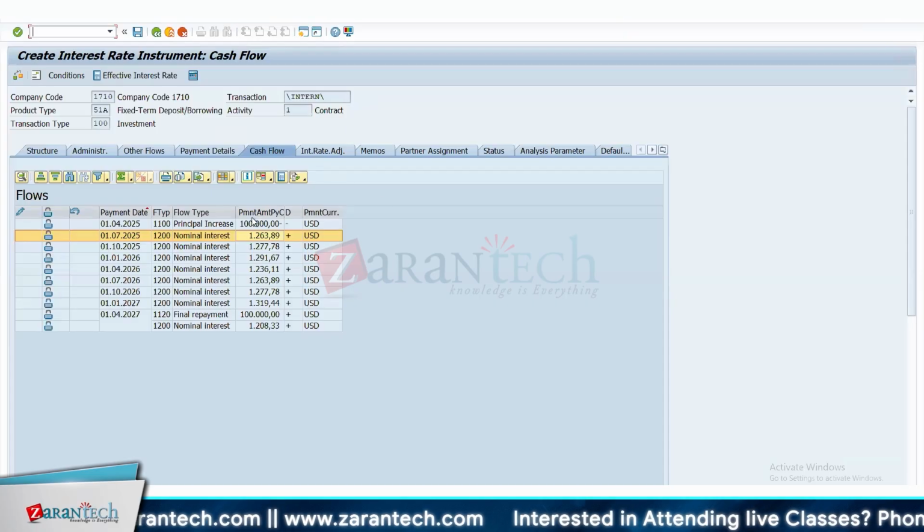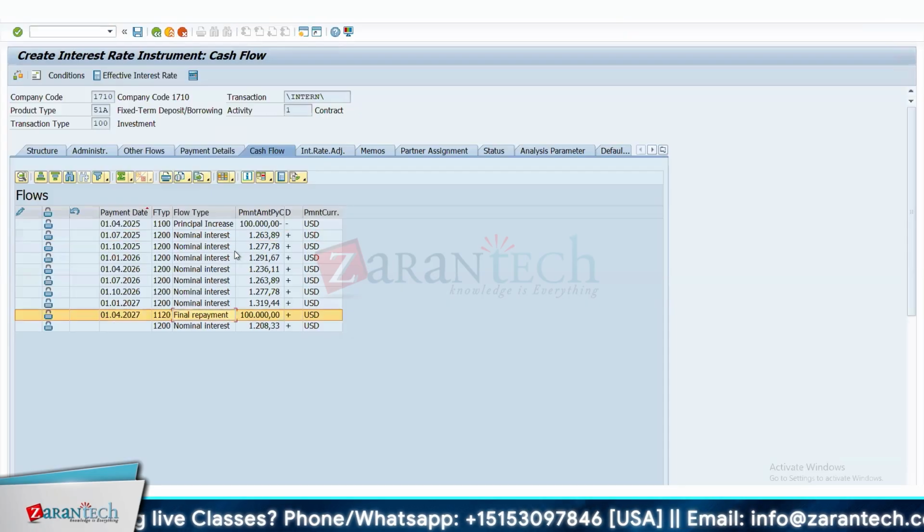Sure. So for now, this cash flow is clear, right? I would again request, in case someone has any doubt on the cash flow, please let me know, because this is basic, how the cash flow is calculated for treasury in terms of the interest and principal, and how the final repayment is happening. Once this is clear, then we can proceed to the next step. Is the cash flow clear? Cash flow is fine, that we understand.